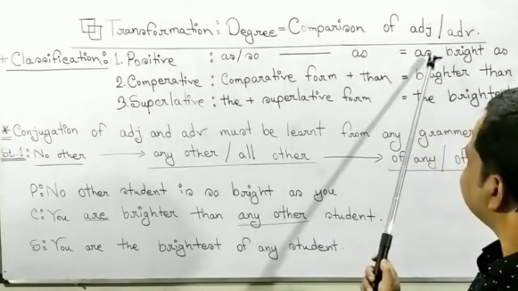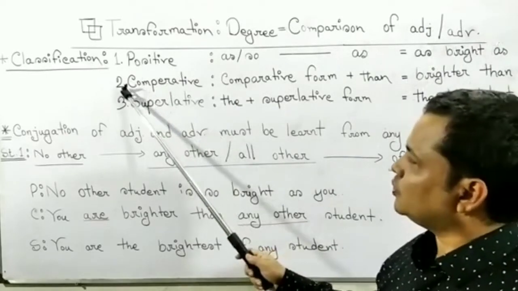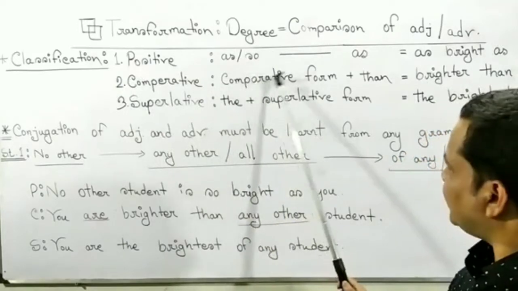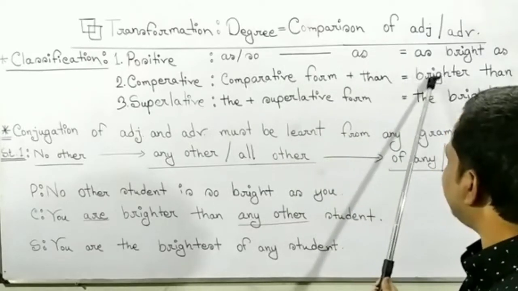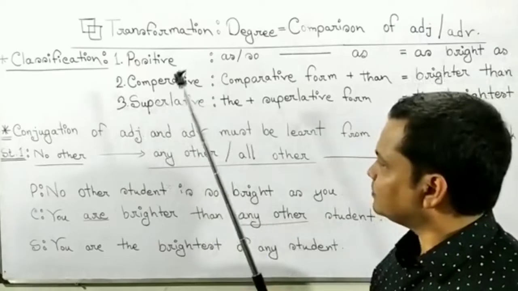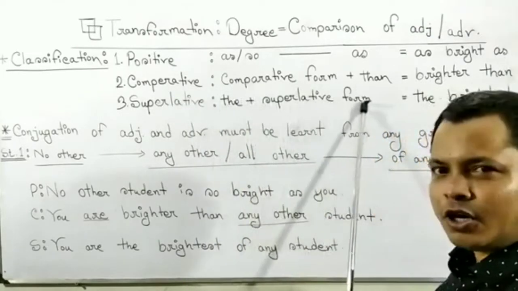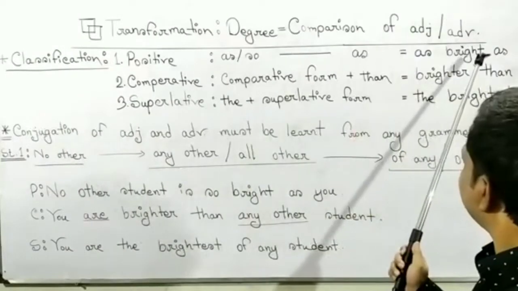Here is an example: as bright as. 2, comparative structure: comparative form plus than. For example, brighter than. 3, superlative structure: the plus superlative form. For example, the brightest.